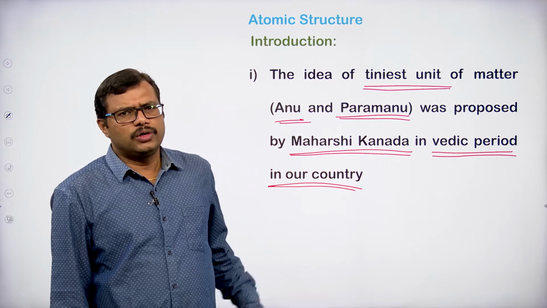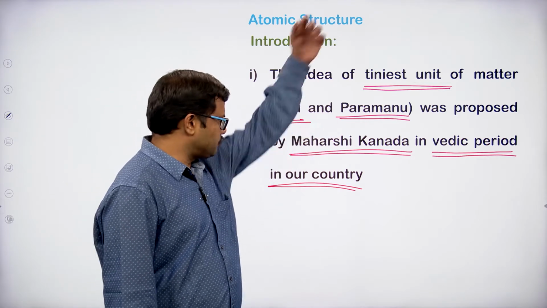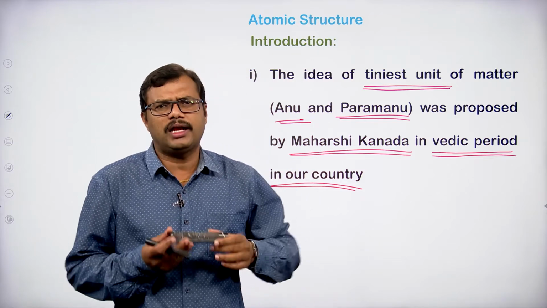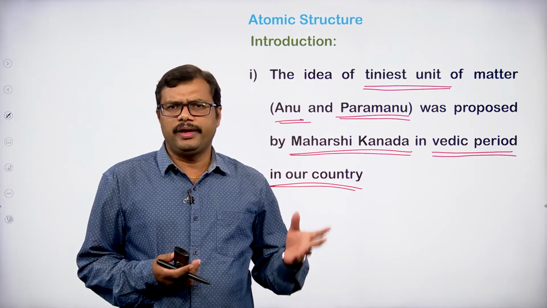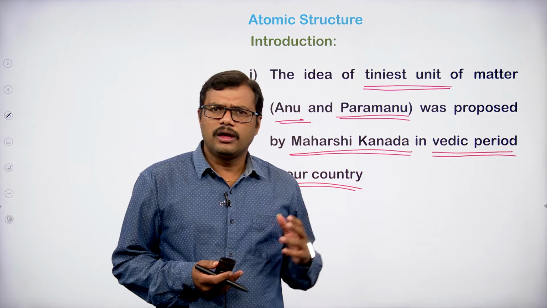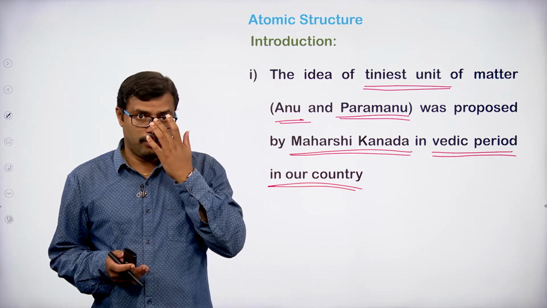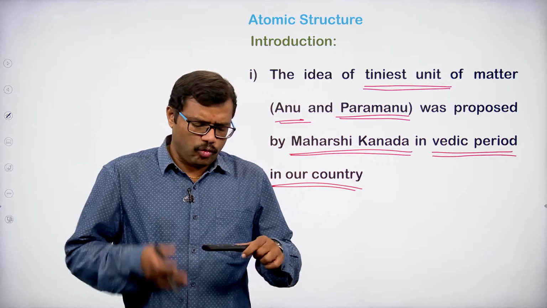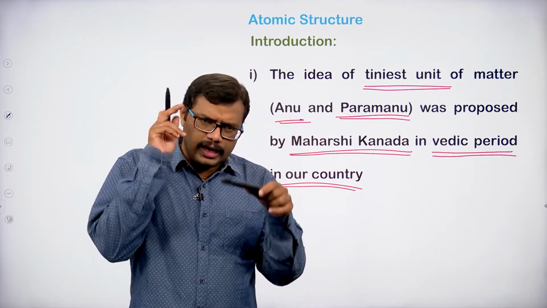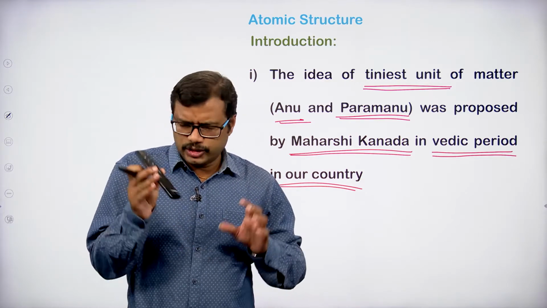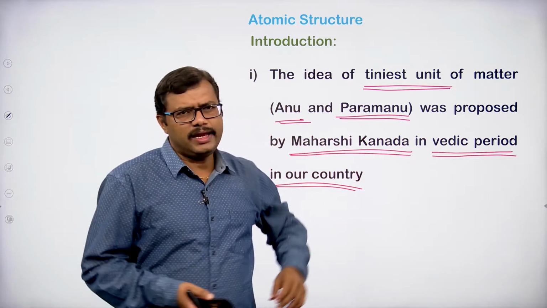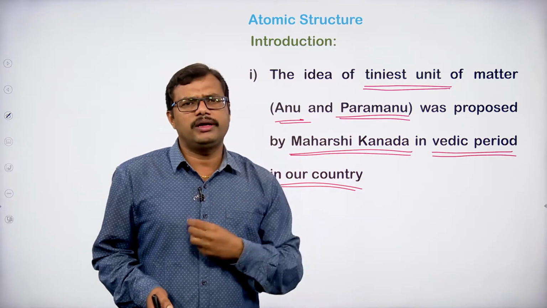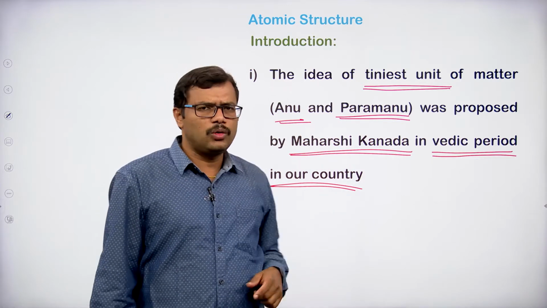Here, the concept lying behind this is that, for example, if you take a matter, as we know, matter can be a solid, a liquid, or a gas. When you take a matter and go on dividing it, or if you want to see the internal structure of the matter, this matter is made up of very tiny particles, very small units. That small unit is named Anu and Paramanu.